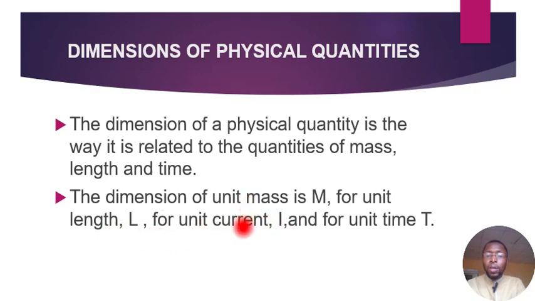Now, in advanced level, in A level, we also include electric current. So dimensions are just the way physical quantities are related to mass, length, and time. We represent mass with capital M, length with capital L, and time with capital T. Then for JAMB students, we include current, which is capital I as well.